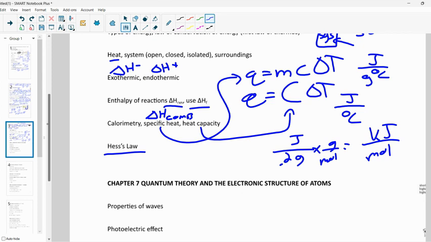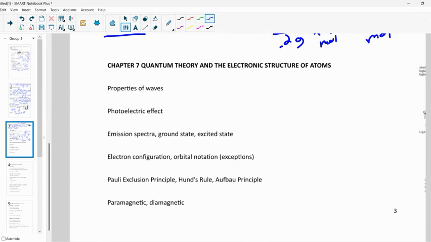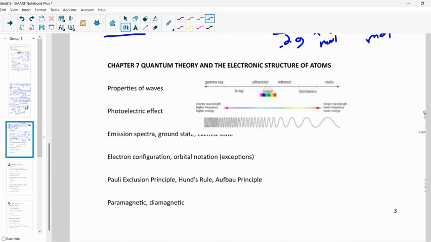All right. Chapter 7, Quantum Theory and Electronic Structure of Atoms. All right. Waves we're okay with. Make sure we have an idea about that order that we have, right? Visible light, really narrow band in the middle. Only a few hundred nanometers wide. Just beyond violet, ultraviolet, X-ray, gamma ray. They get more dangerous, more energy intensive. I'm sorry, greater frequency, lower wavelength, higher energy as we go. In this case, to the left.